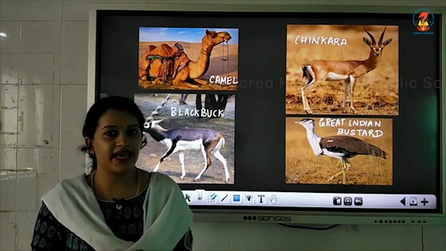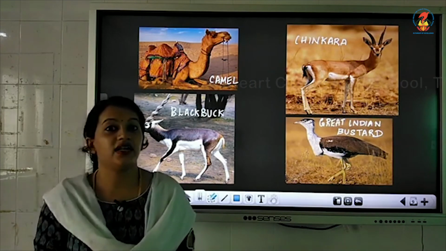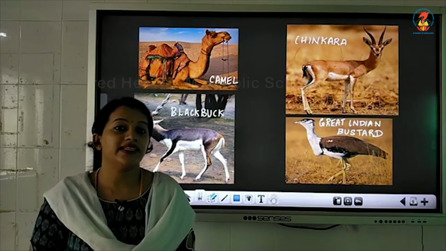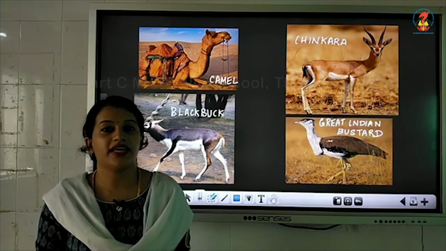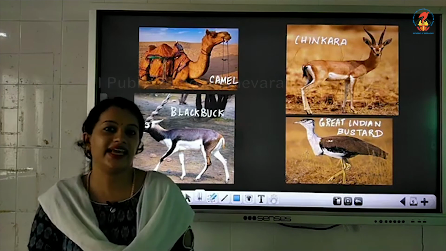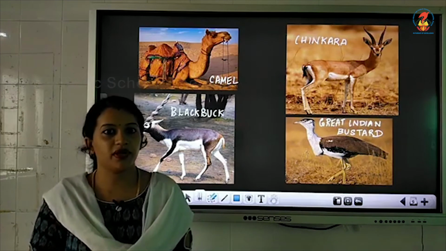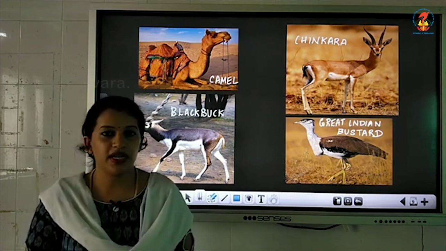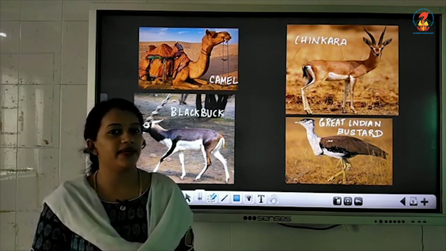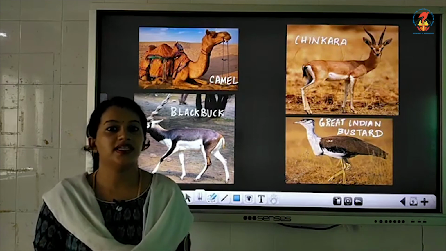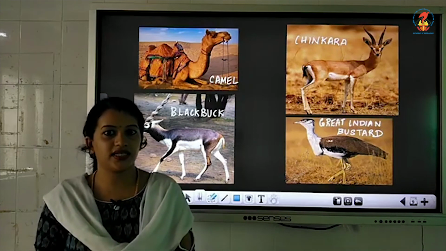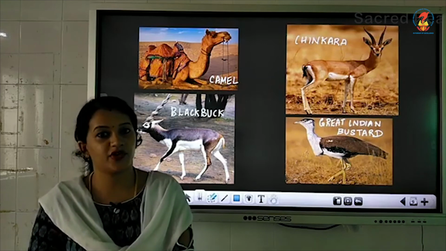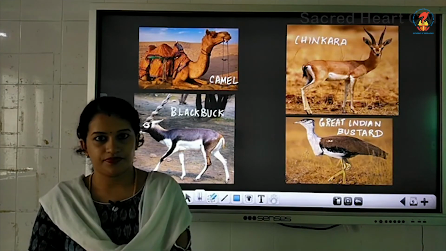At the same time, they have long legs. So those long legs keep the camel's body away from the hot sand that is present below. Because of that, camels are considered the most useful animal in the desert, because it is easy to maintain them also. It doesn't require much water or food. It can survive for a long time without water and food.